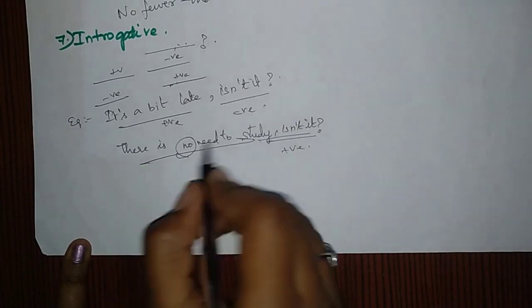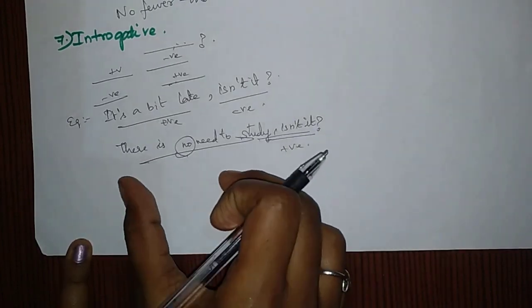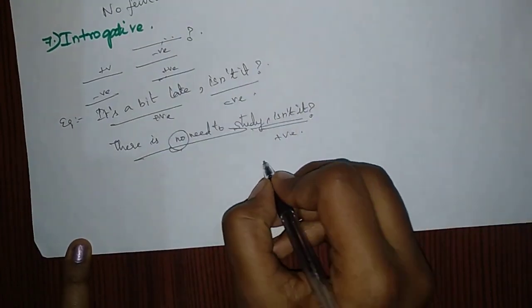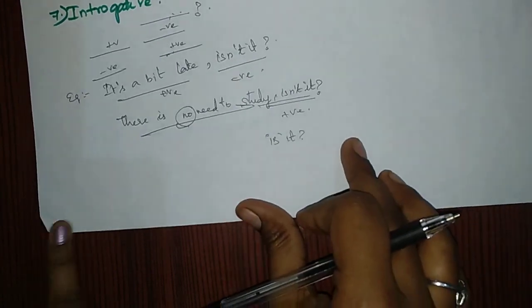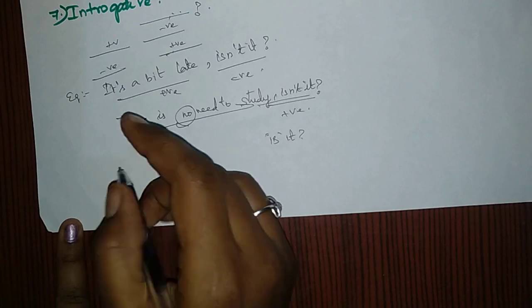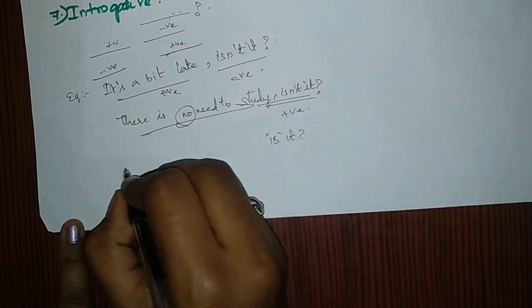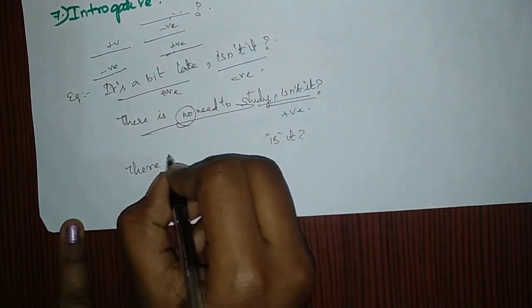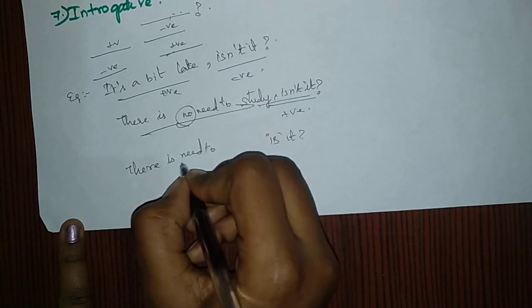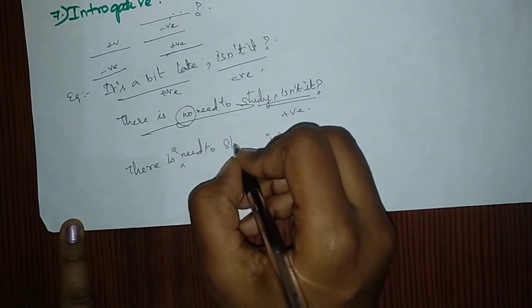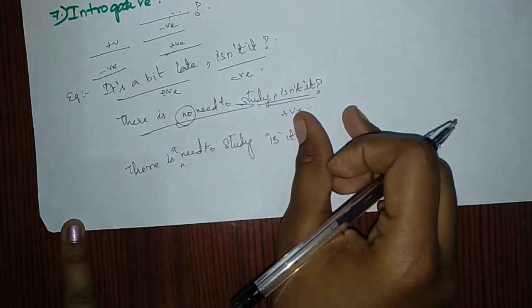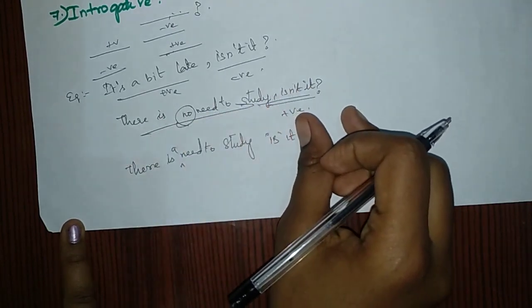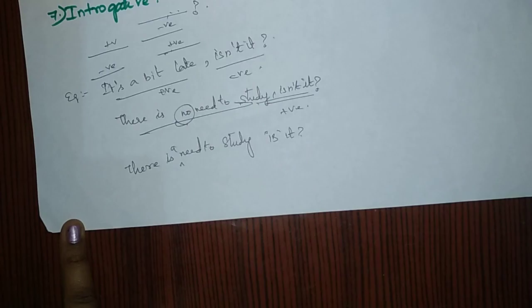So here we have to change either this question tag as is it, okay, or else we can change this statement as there is a need to study, isn't it? There is a need to study. We have to change either the statement or the question tag. It depends upon the option they give in the example.